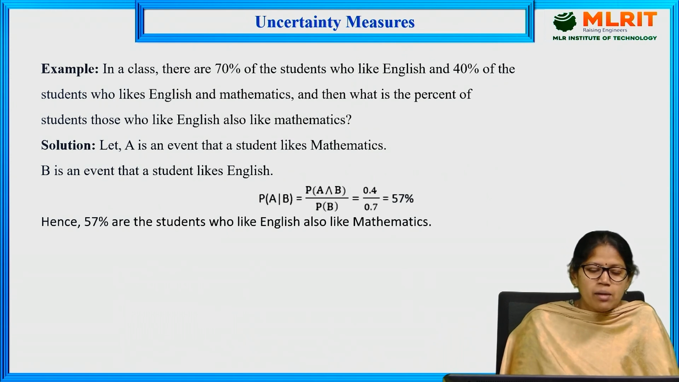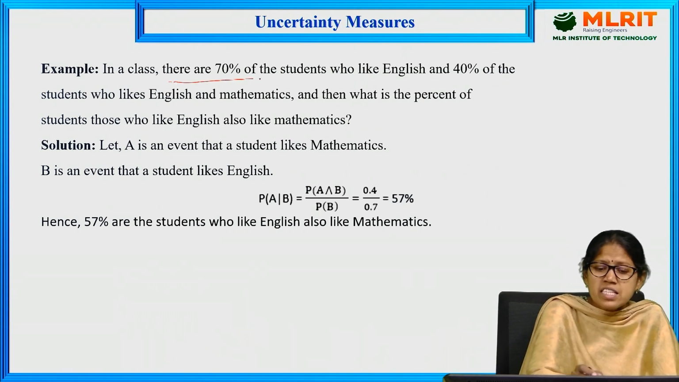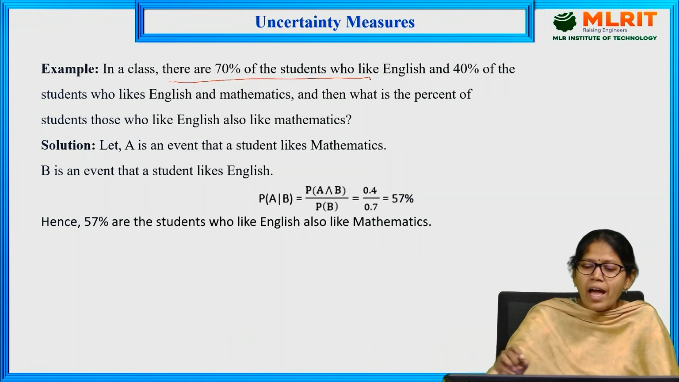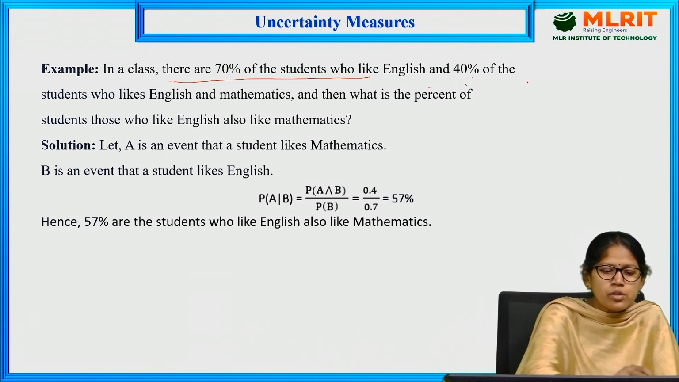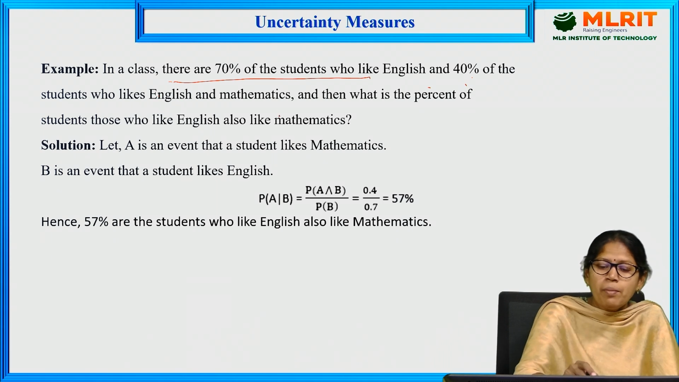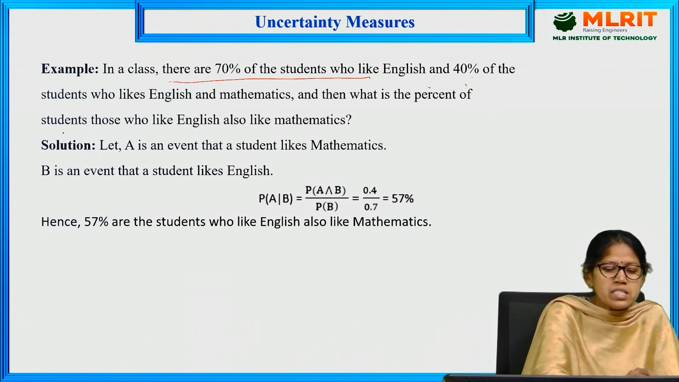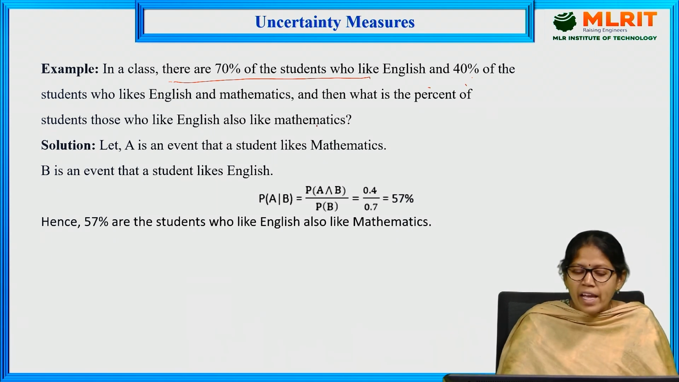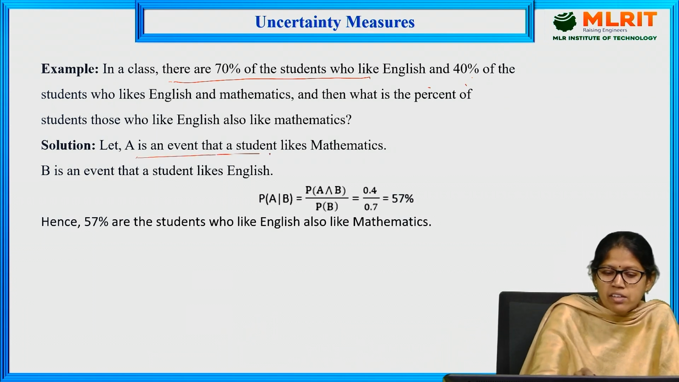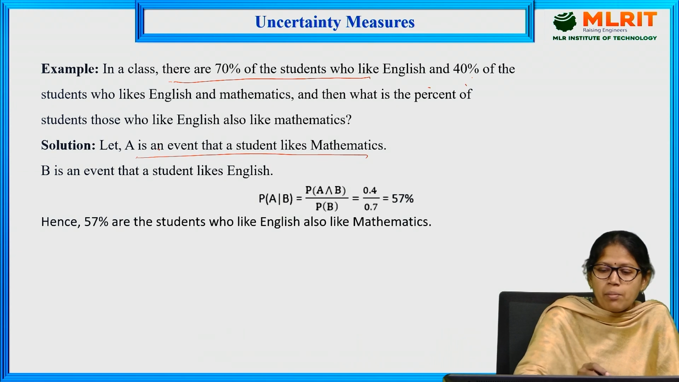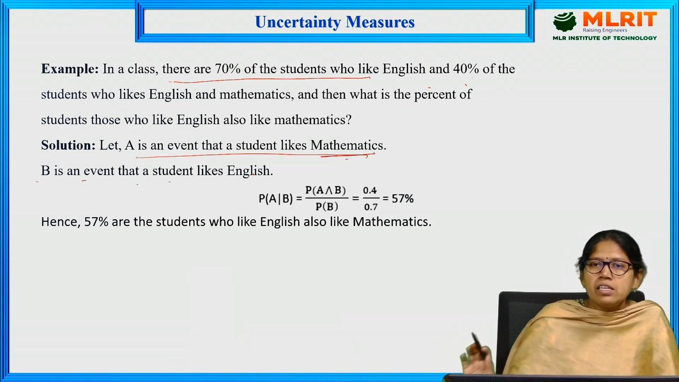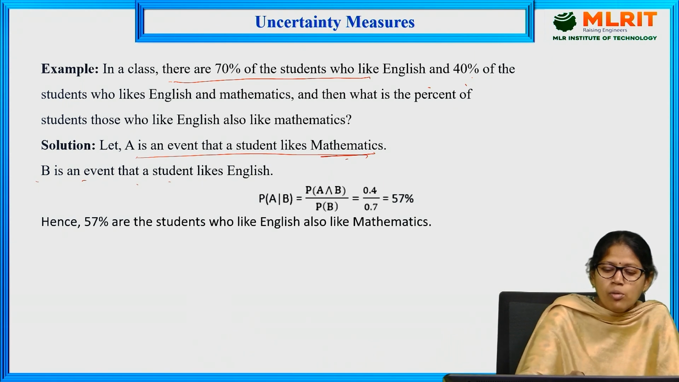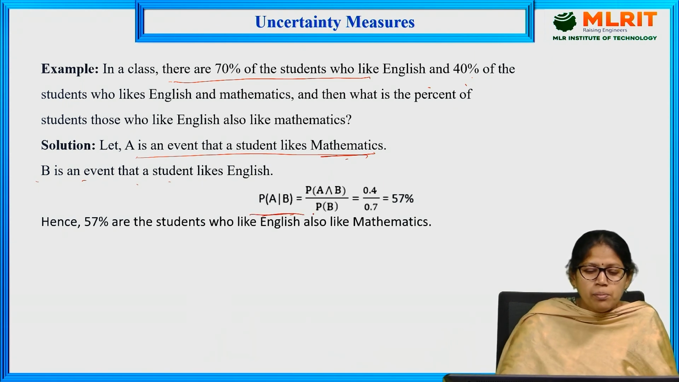Let's see one example. In a class, 70% of the students like English and 40% of the students like English and mathematics. What is the percent of students who like English who also like mathematics? Let A be the event that a student likes mathematics, and B the event that a student likes English. Now we need to find P(A|B).